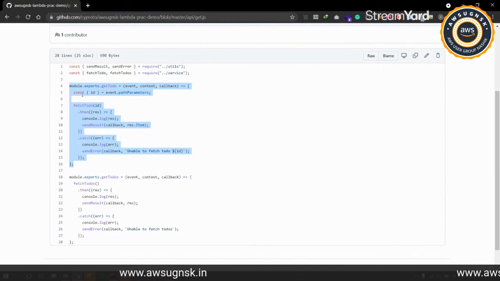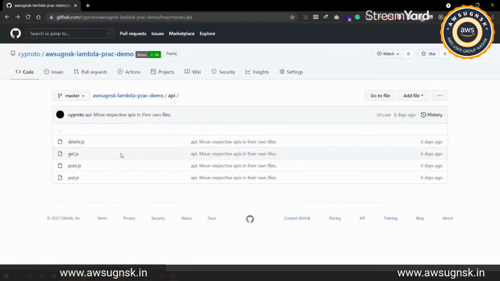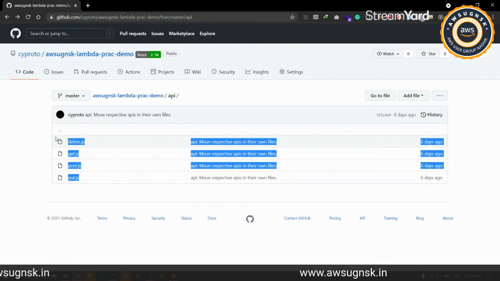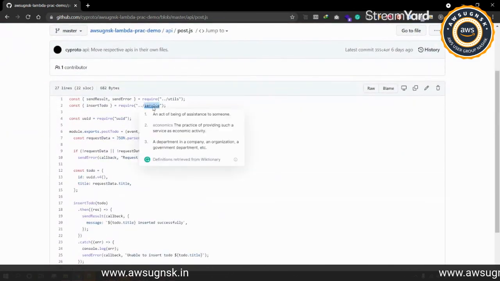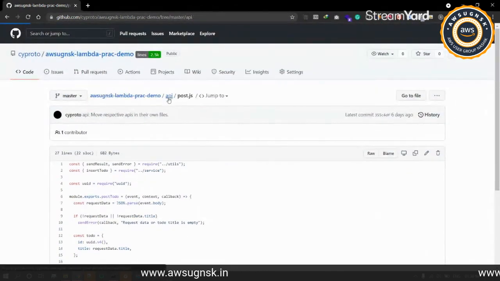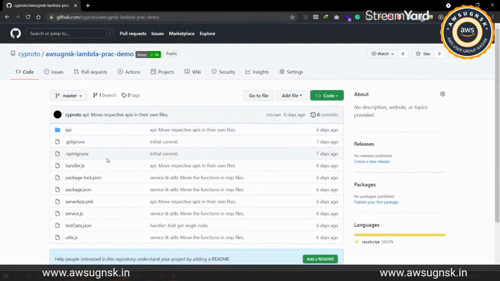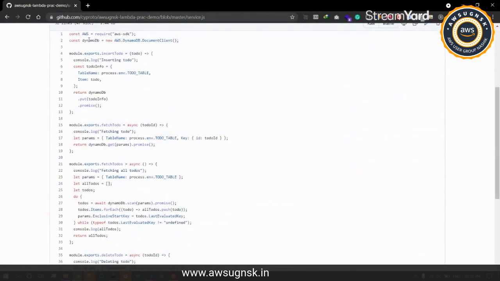endpoint. Now we have mostly just copy pasted it and refactored it, and I've set it under these required files. So we have these four files over here, and under each file we have added a service.js file, and under that service.js file we have all the service layer methods that will be connecting to the DynamoDB database.